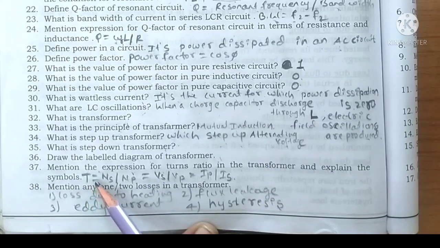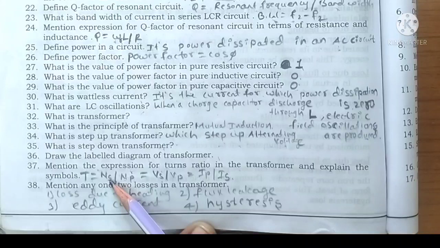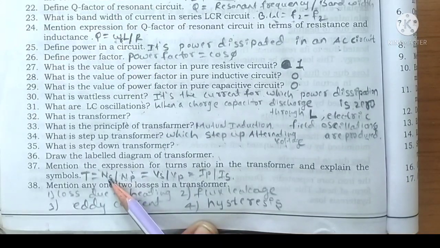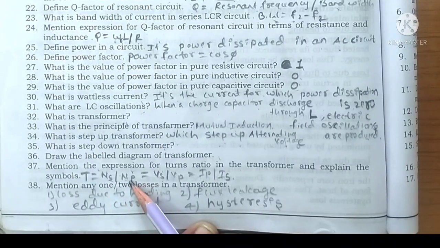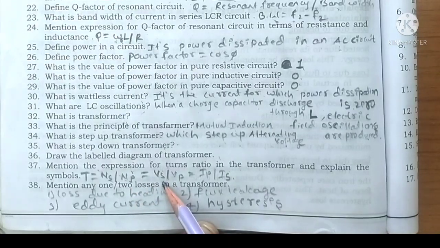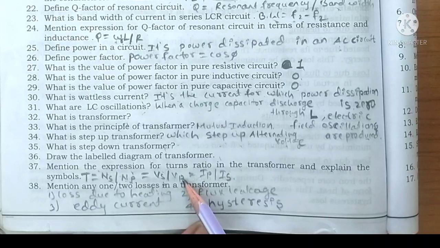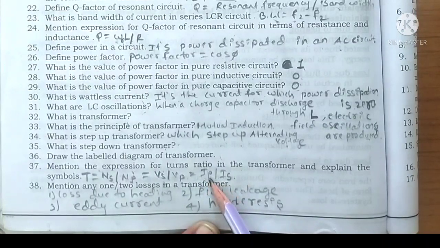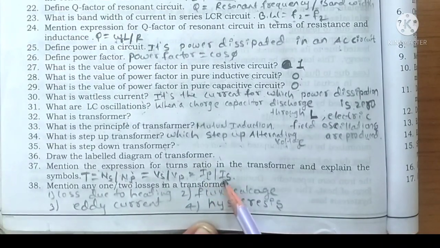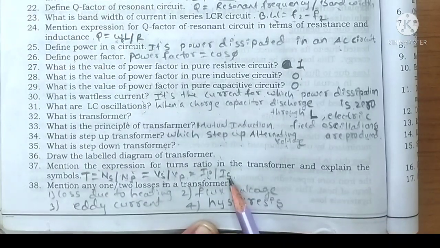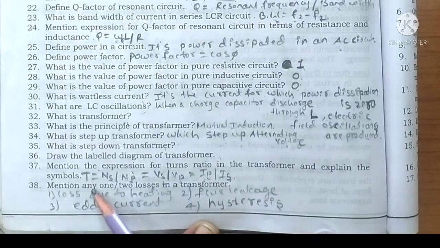So turns ratio is given by Ns upon Np is equal to Vs upon Vp is equal to Ip upon Is. Ns, number of turns in secondary coil. Np, number of turns in primary coil. Vs, voltage through secondary coil. Vp, voltage through primary coil. Ip, current through primary coil. Is, current through secondary coil.